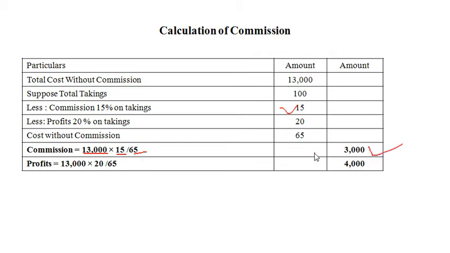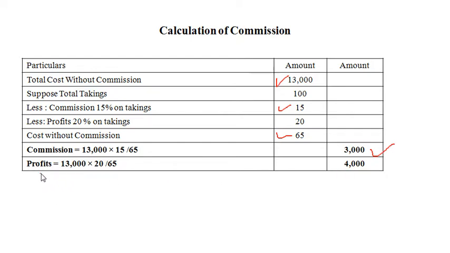to 3,000. So we can say if 65 is our cost without commission, commission is equal to 15 rupees, so 13,000 cost without commission, commission is equal to question mark. Like this we are solving. I repeat, in 65 cost without commission, our commission amounts 15, so on 13,000 it is question mark. Like this we get 3,000.